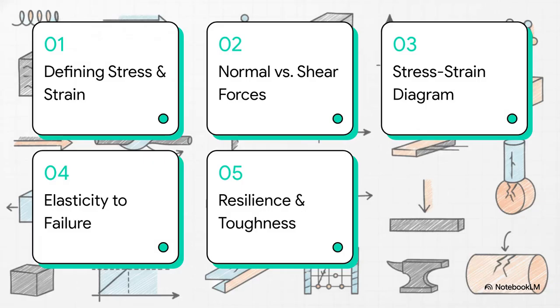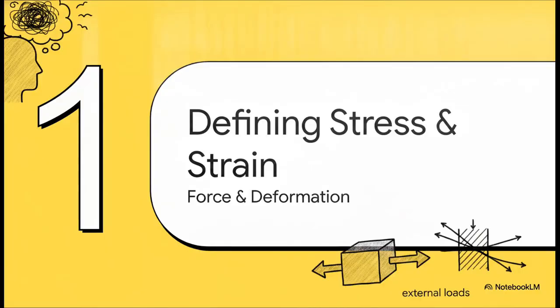So here's our game plan for today. We'll start by defining stress and strain, then compare normal and shear forces and unpack the famous stress-strain diagram. After that, we'll track elasticity all the way to failure and wrap things up with resilience and toughness. All right, let's jump straight into part one, defining stress and strain.